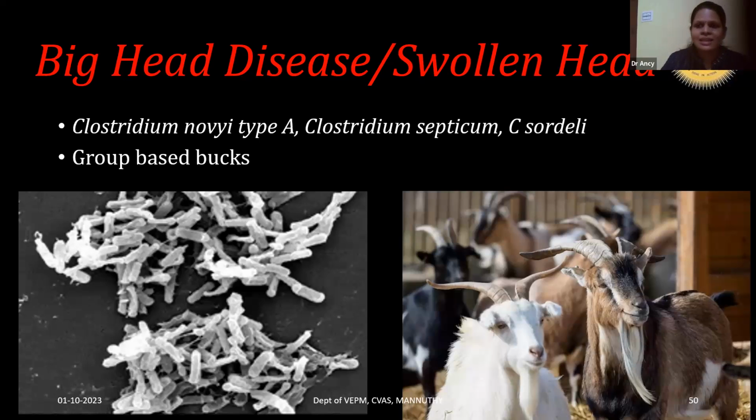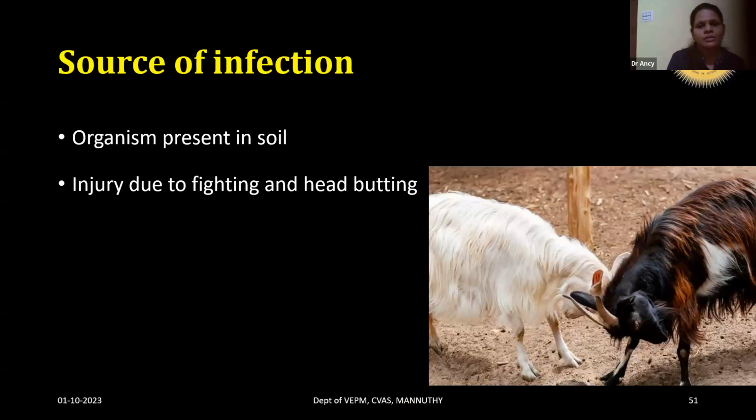And this is mostly seen in bucks which are group based. The bucks that are reared in groups, it will be mostly seen because the Clostridium novyi organisms are present in the soil. In group-based bucks, fighting or headbutting is common.